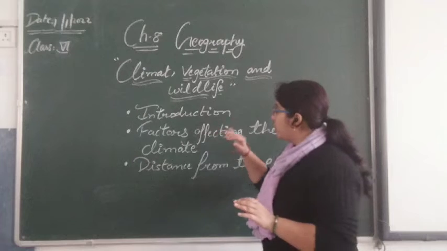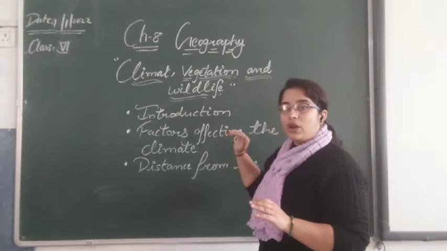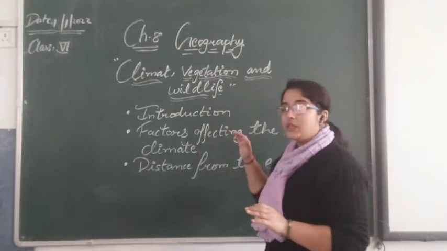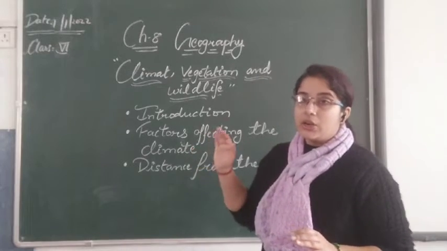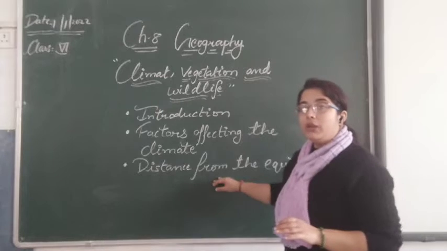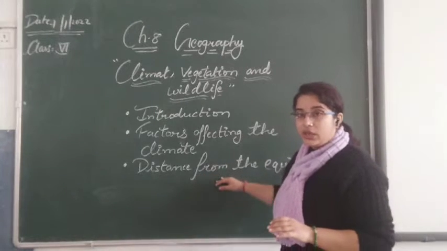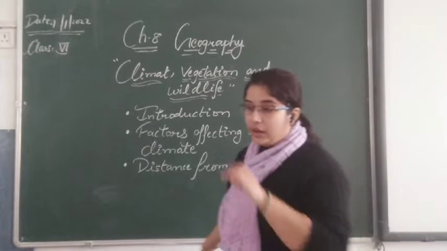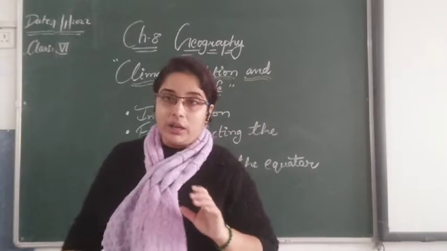Firstly, we are going to read about the introduction. What is the introduction of this chapter? Next, we are going to know about factors affecting the climate. What are the factors which are affecting the climate? Next, distance from the equator. It is also something which affects the climate and also the weather of that particular area.